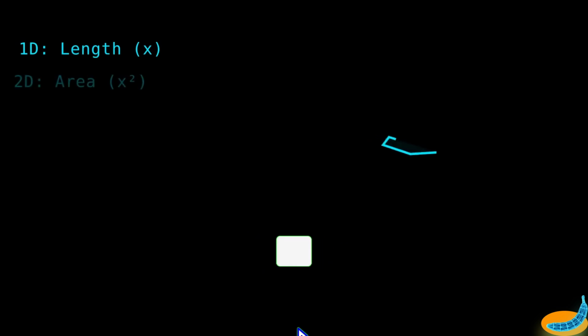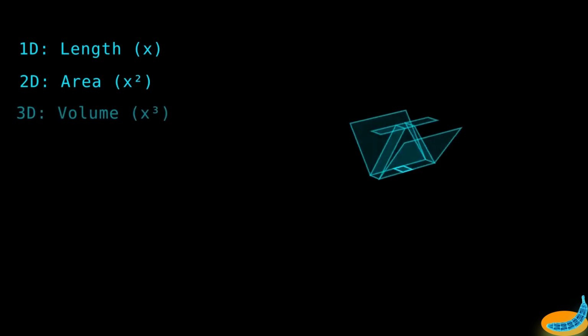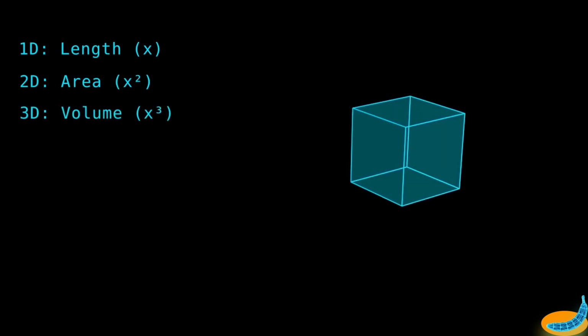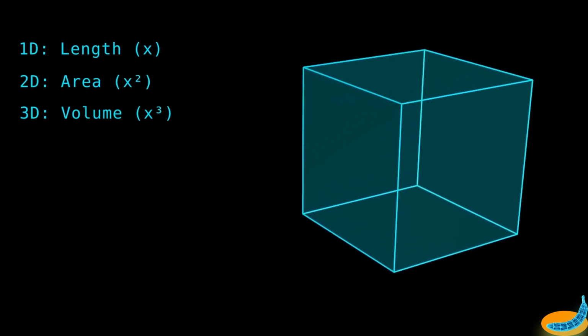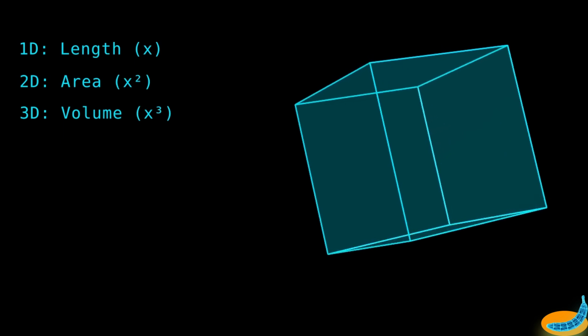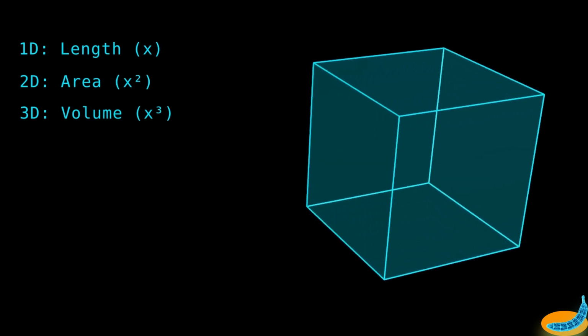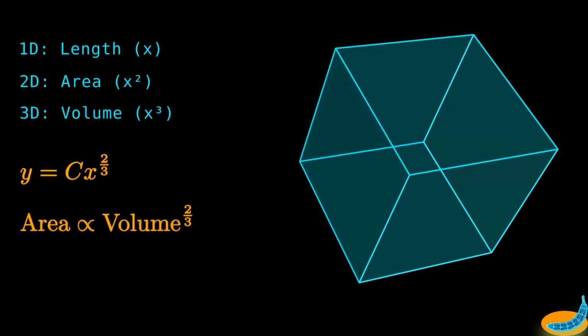As a system grows, it has to constantly negotiate the maths between its 1-dimensional length, its 2-dimensional surface area, and its 3-dimensional volume. Because surface area scales as x squared and volume scales as x cubed, any physical system that relies on both will inherently be governed by a fractional power law. The growing entity is fighting its own geometric shape, and the exponent is the mathematical fingerprint of that fight.